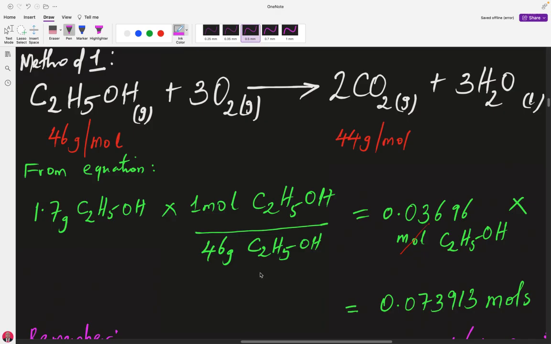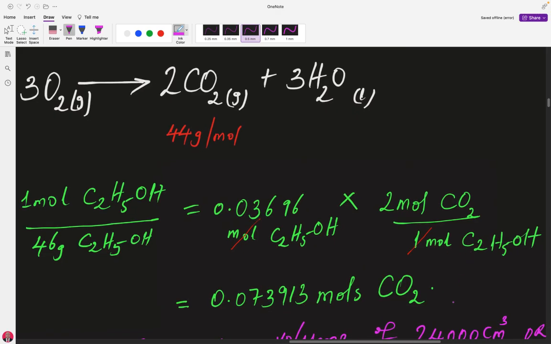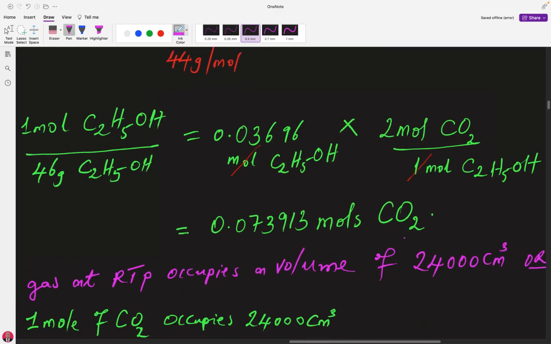times 1 mole of ethanol. I am putting this 1 mole so that when the grams cancel out, the number of moles will remain. Okay, I use this to cancel so that the number of moles will remain. This is how it is here. Here we have 0.03 moles of ethanol times 2 moles of this. This is what we will have. Now, these are the number of moles of carbon dioxide that are being produced.